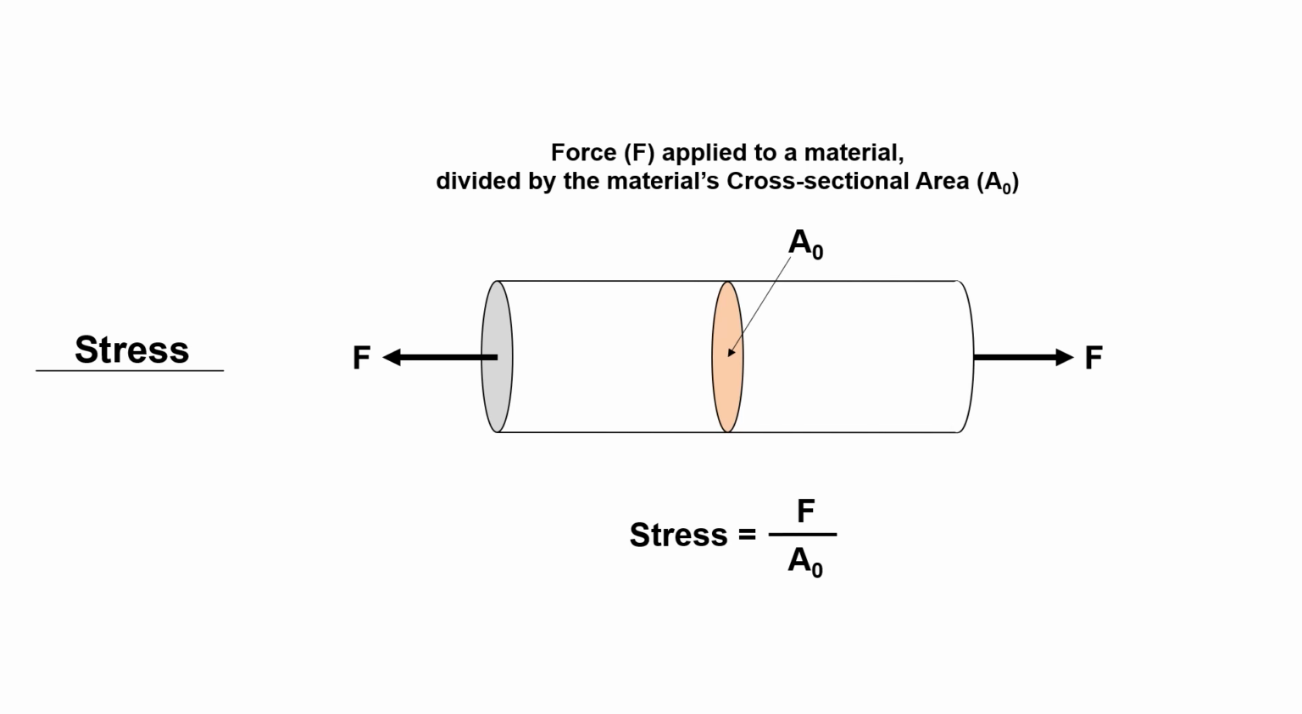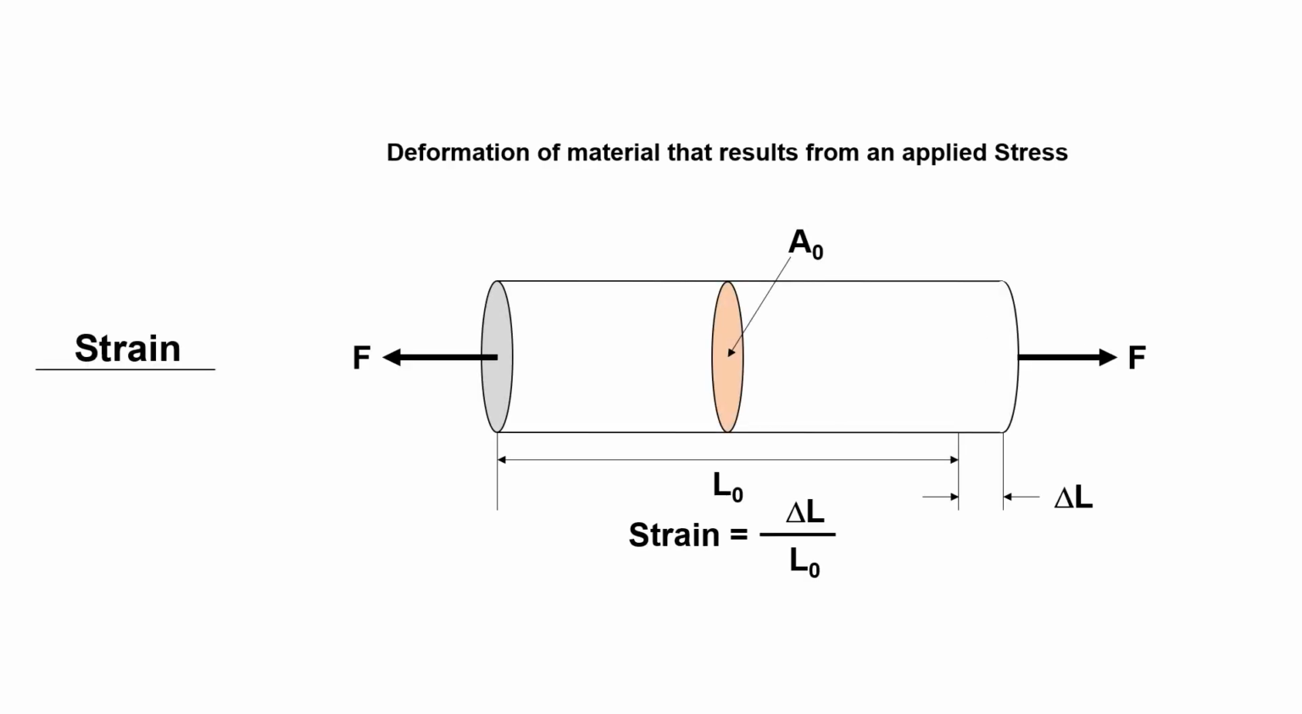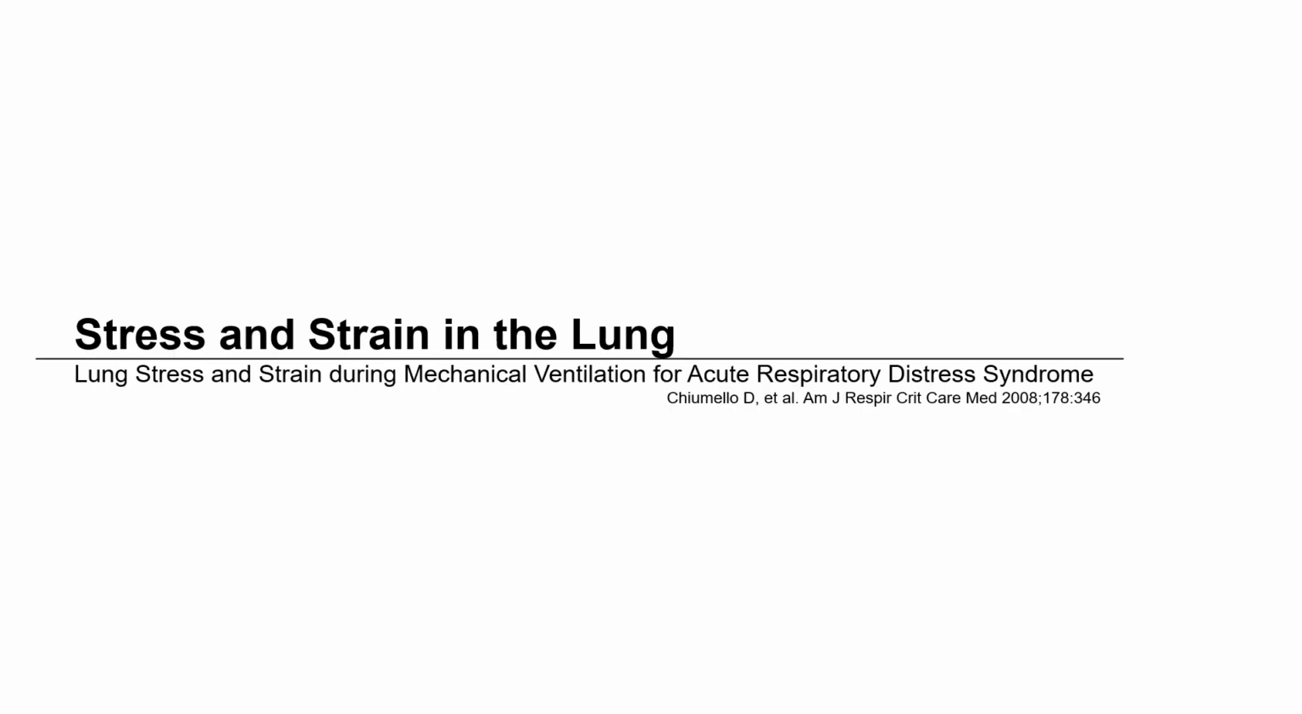Physically, stress is the force applied to a material divided by the material's cross-sectional area. With force F and initial area A0, stress is F over A0. Strain is the deformation of material that results from an applied stress. If an object with initial length L0 undergoes a change in length delta L due to stress, then strain is delta L over L0.